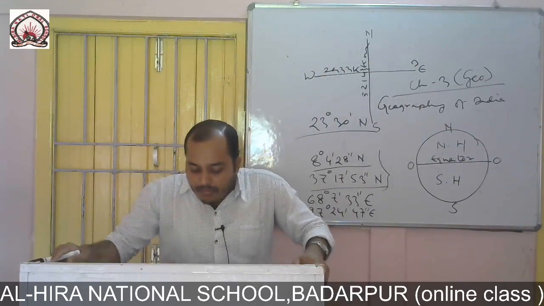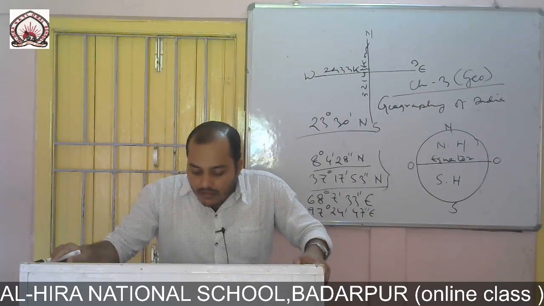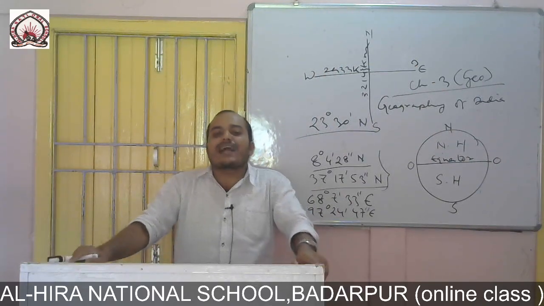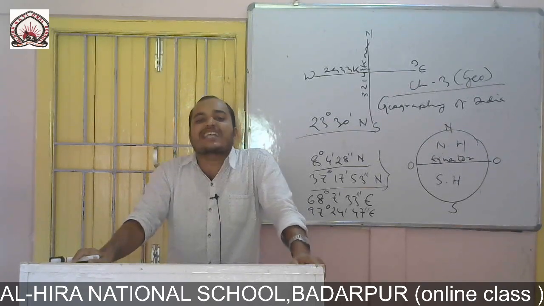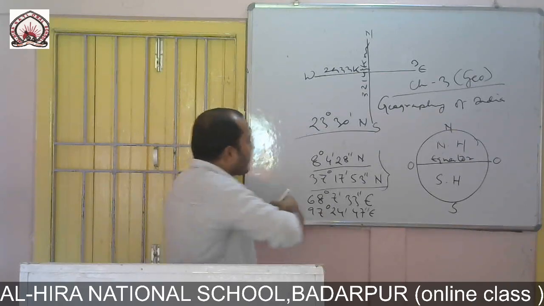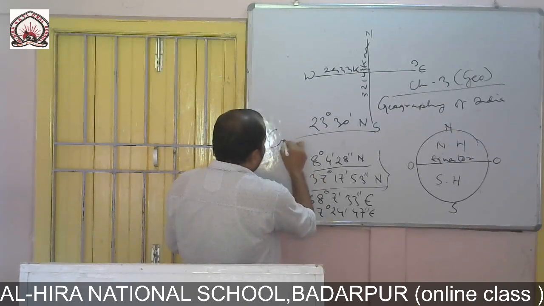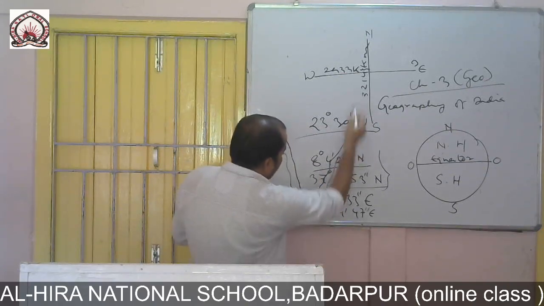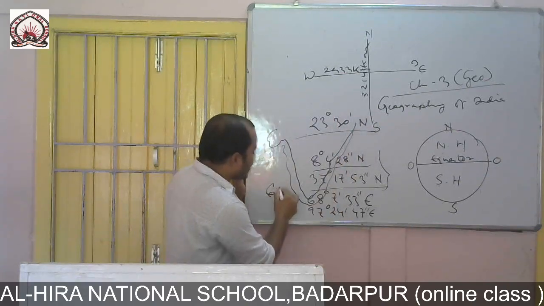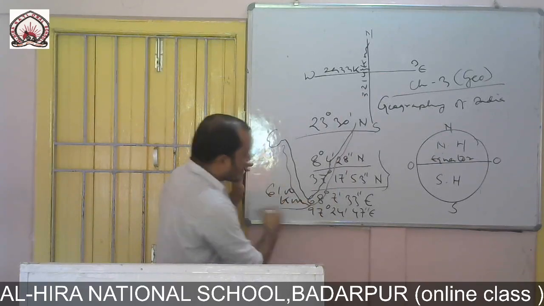India has about 6,100 kilometer long coastline. Coastal area means these are the coastal areas, and the total length is 6100 kilometer.